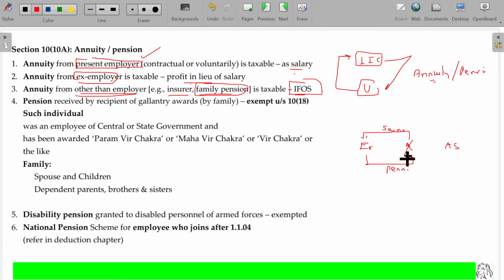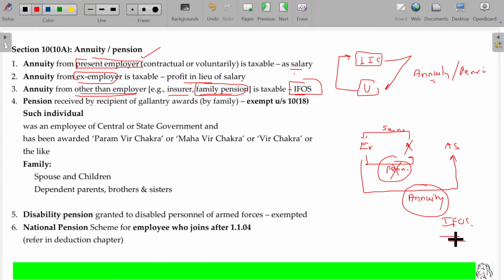Suppose A's death happened and employer now commits to support his spouse. In this case, any amount paid will not be considered as salary because there is no employer-employee relationship between these two. We have the employer-employee relationship between these two, but not between these two, right? So if Mr. A gets a periodical payment from the employer, then it is called salary. But A's spouse gets any payment regularly from the employer because of A being the employee of the employer, then this is called income from other sources. Otherwise, family pension. This is called the family members are getting the pension. That's why it's called family pension.